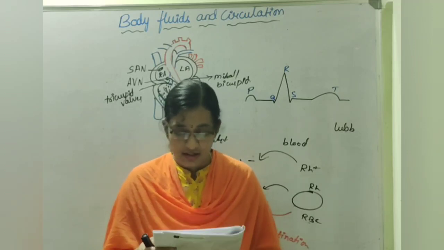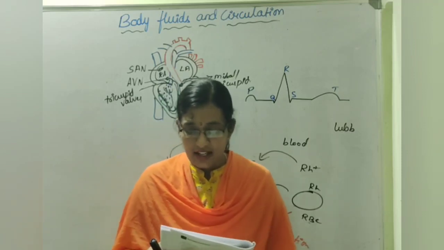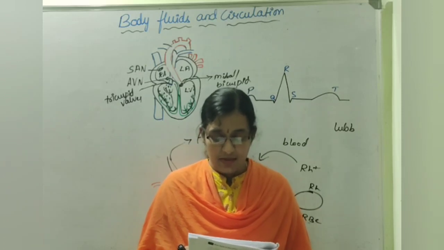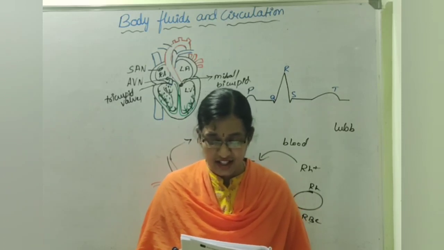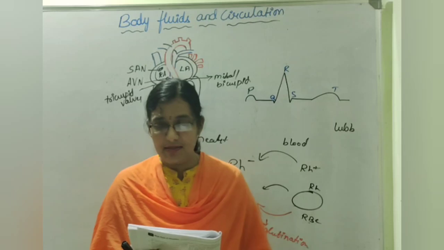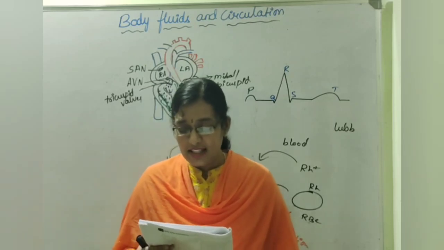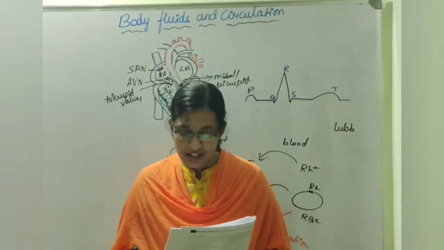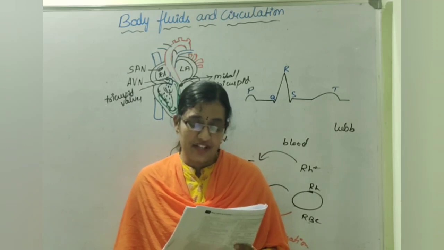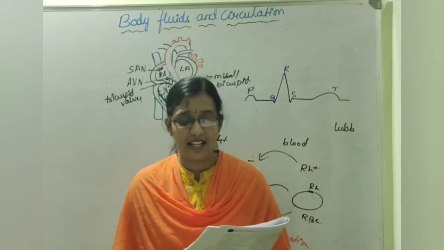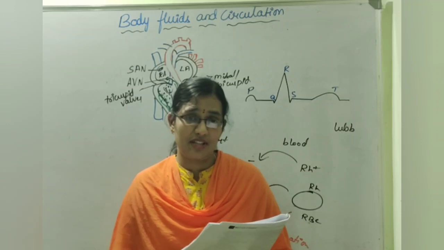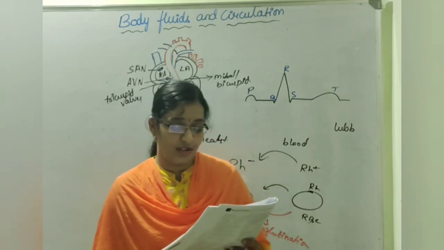An increase in blood volume will cause: option A, decrease in renin secretion; second, an increase in Na plus excretion in the urine; 3, a decrease in ADH secretion; 4, all the above. So it results in an increase in Na plus excretion, that is sodium excretion in the urine, that is option 2.